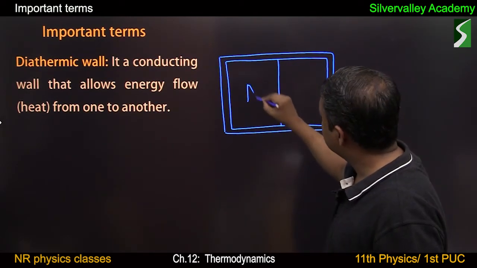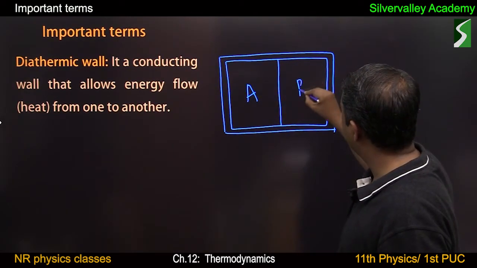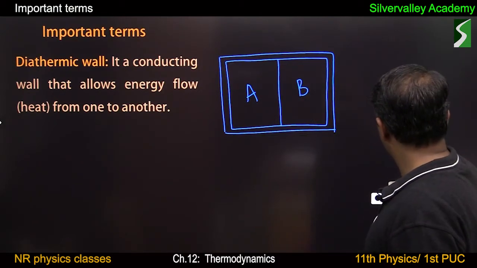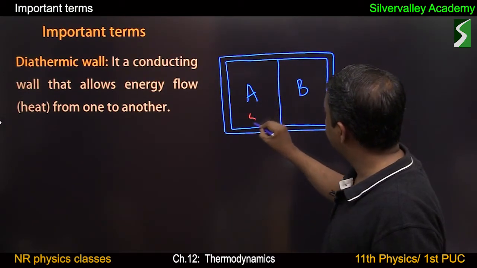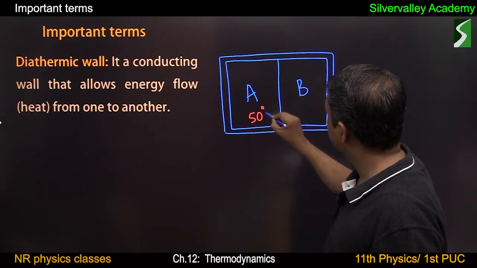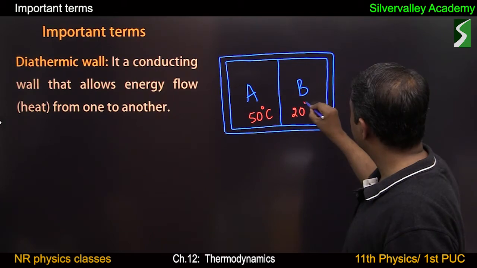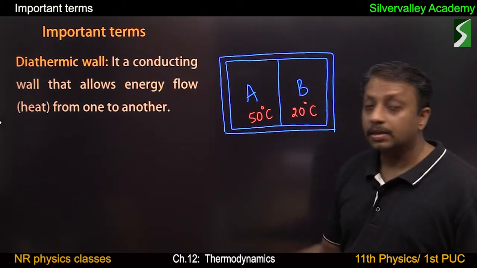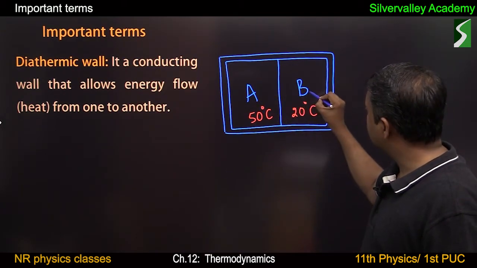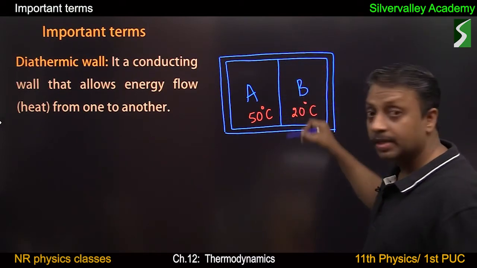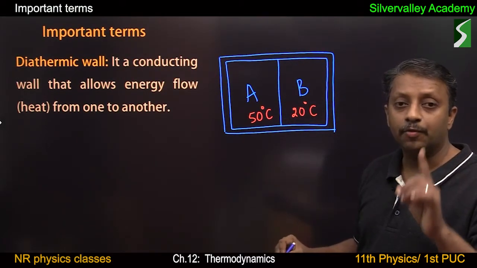This is system A and this is system B. System A is at say 50 degrees Celsius and system B is at 20 degrees Celsius. These two systems are separated by this wall, single wall, diathermic wall.